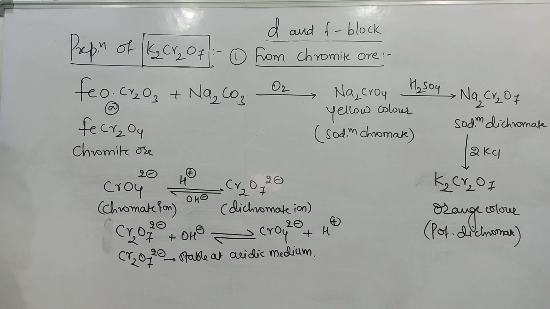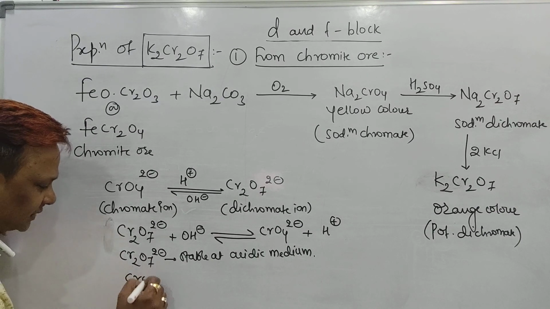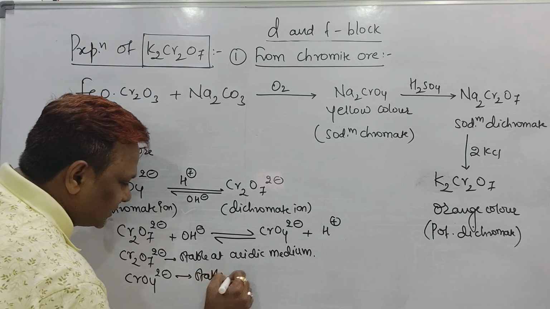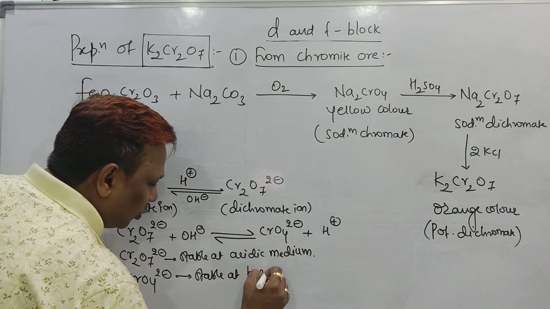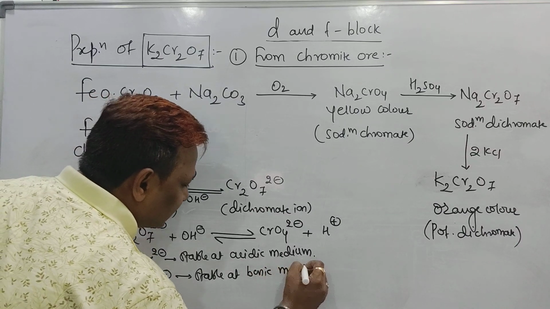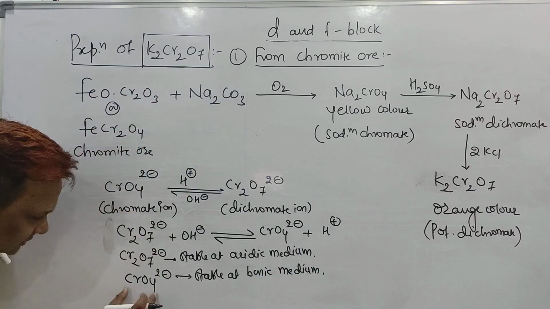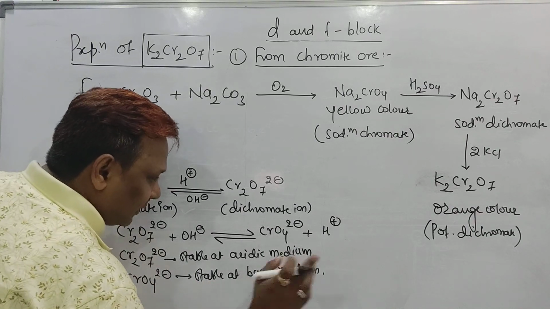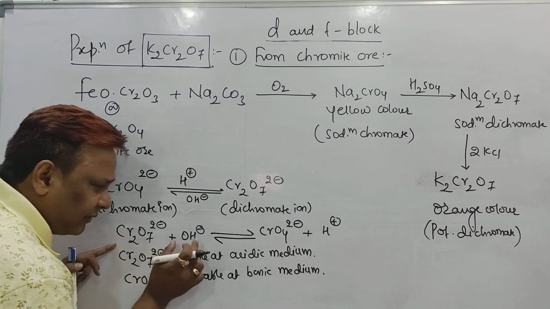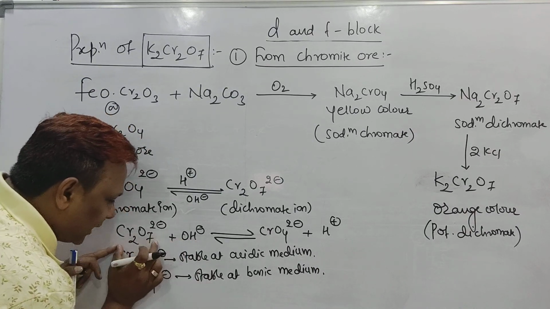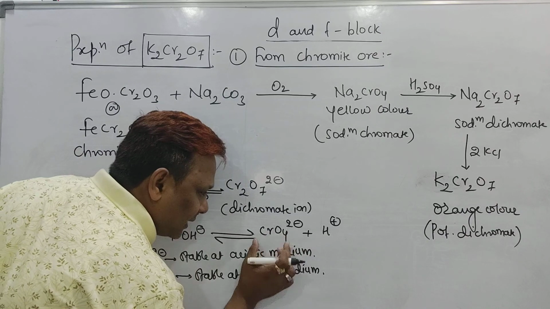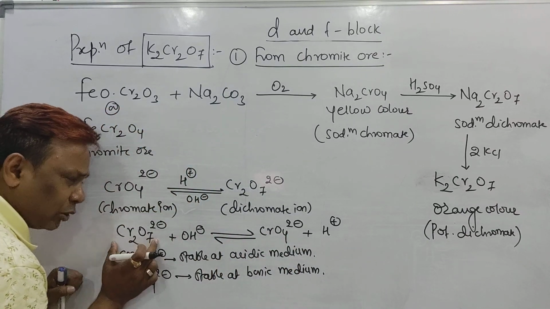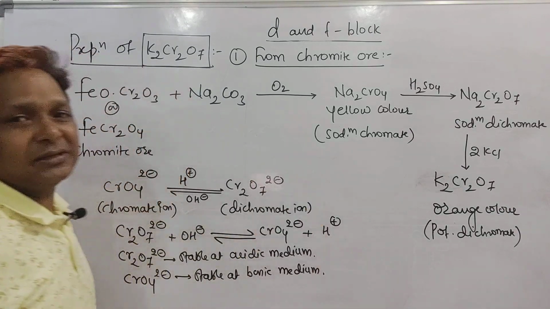In the same way, can we write the chromate ion, CrO4 2-? It will be stable only in basic medium. It is a chromate ion. How? In dichromate, when we add an alkaline solution, the dichromate is converted into chromate. This indicates that the chromate ion is stable in alkaline, basic medium, and the dichromate ion is stable only in the acidic medium.